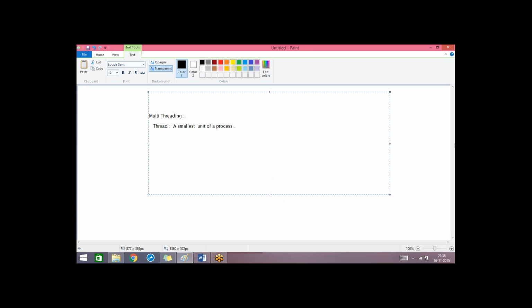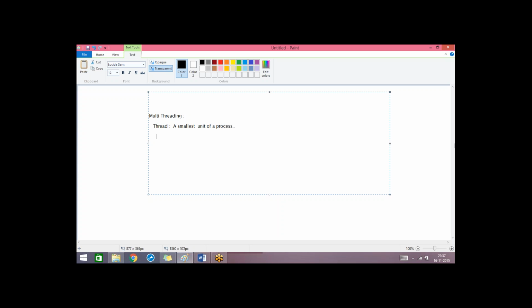Operating system, a simple process will be created, and a thread is nothing but the smallest unit of a process. That means instead of creating one single process for handling multiple tasks, we will divide the task into subtasks, and for each task we'll create a thread. So that will improve the system performance. That is generally called a thread. We will create multiple threads to achieve this multitasking concept. So a thread is basically used to achieve multitasking and better performance for any application.